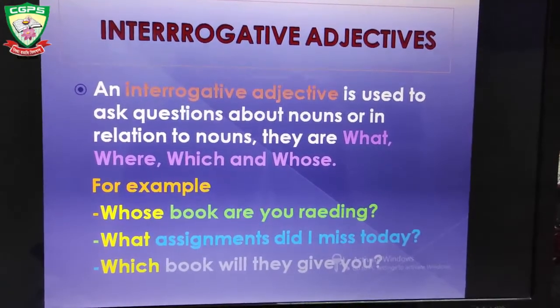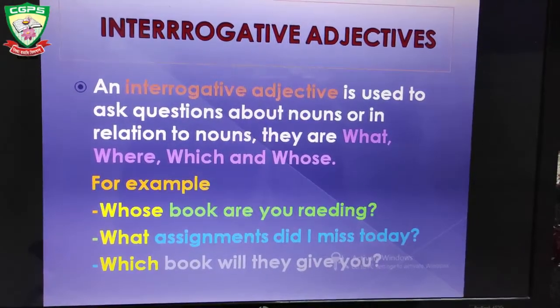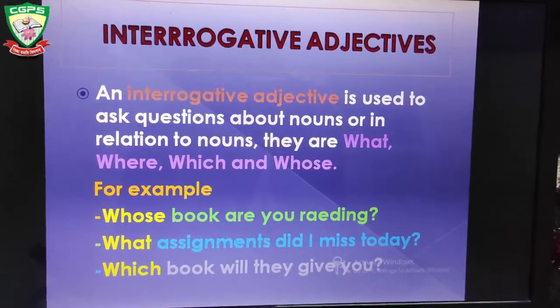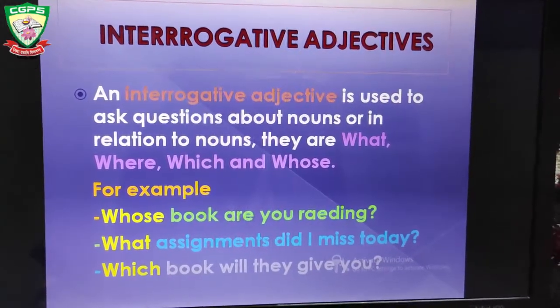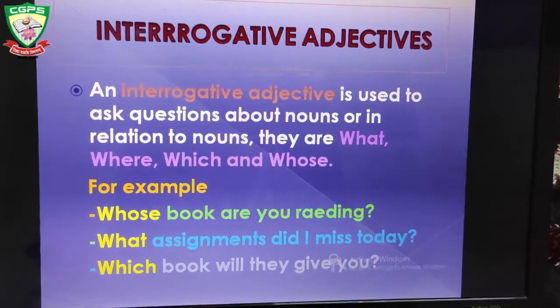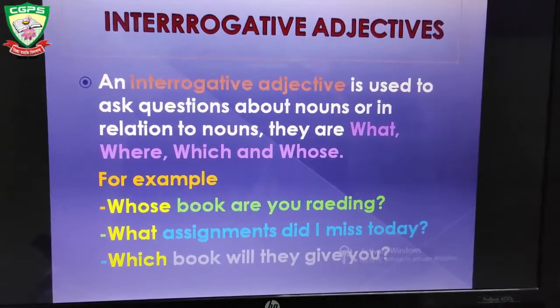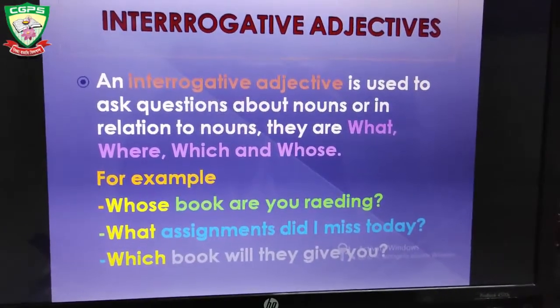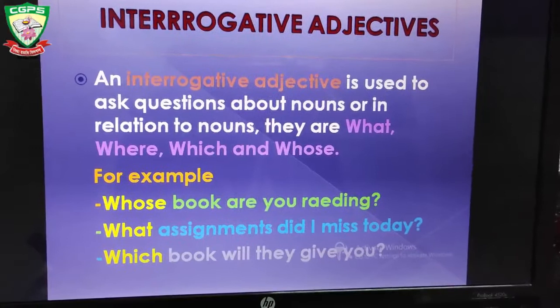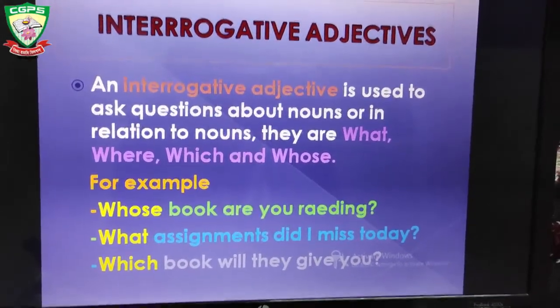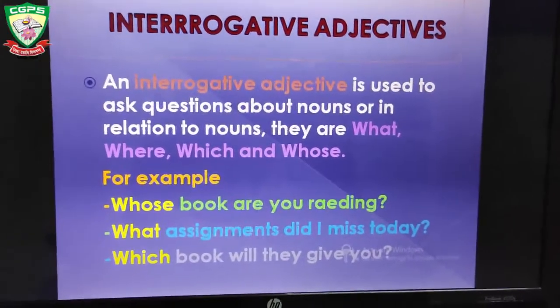So the word whose is an interrogative adjective. Remember one point, that an interrogative adjective always follows a noun. What assignments did I miss? Which book will they give you? So these words like whose, what, which, all these are interrogative adjectives.